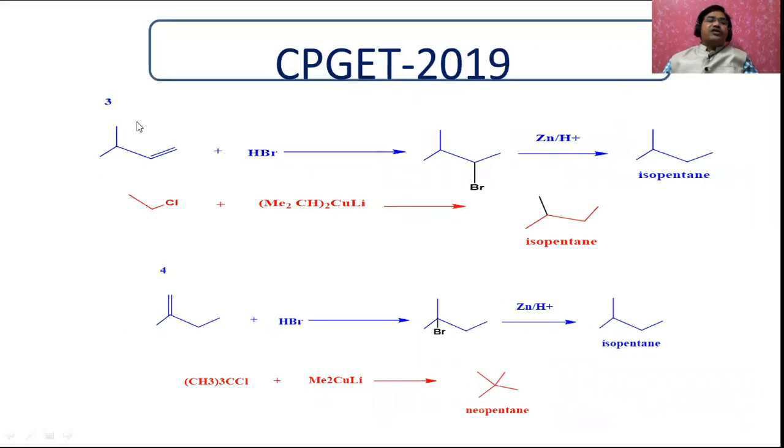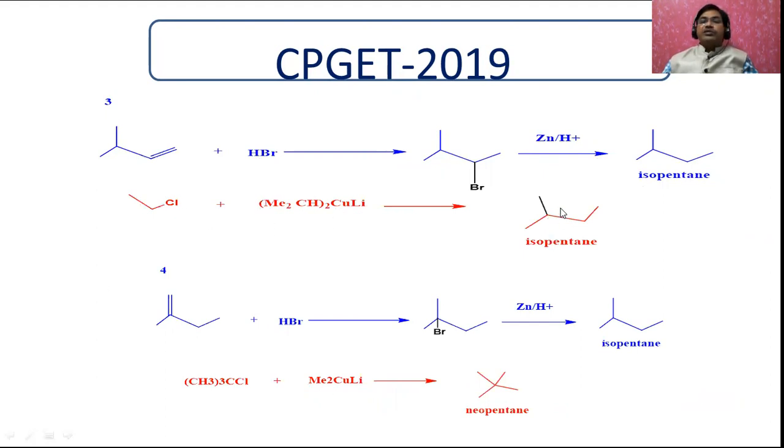Now let us go for the third one. The P on reaction with HBr followed by this one, you will get isopentane. And here this is going to be the R and this is going to be the S. This is the ethyl chloride when treated with the isopropyl copper lithium, and this isopropyl group is added in the place of the chlorine.